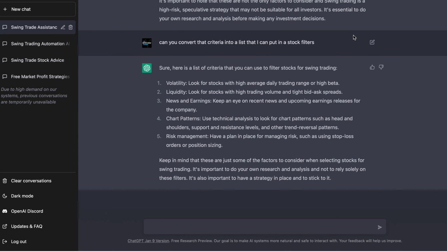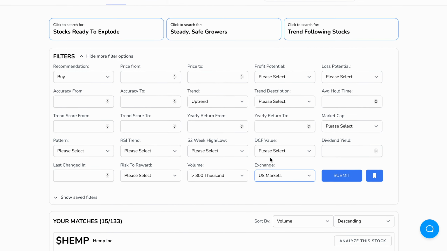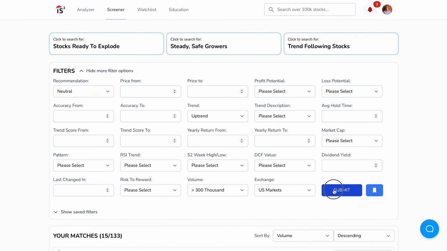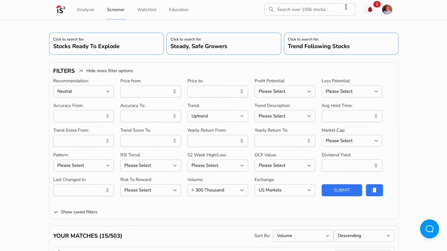Anyways, volatility. So high average trading volume, and liquidity, make sure it's high volume. So let's just go here. Let's do volume, at least 300. And market cap, we don't have to set market cap to affect the liquidity. What else are we going to do to set liquidity? I don't think we have much else to set liquidity. So if we look at that, let's bring it to a buy, just a normal buy. We have 133 stocks. Actually, I'll go neutral because that's just where most stocks are. 503 stocks. Okay, cool. 503 stocks above 300,000.